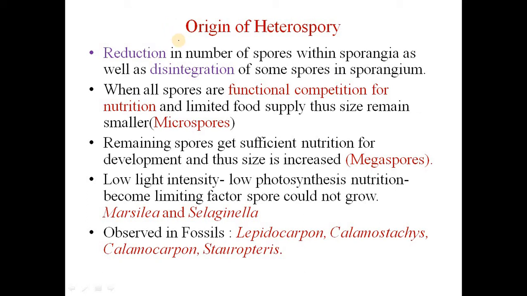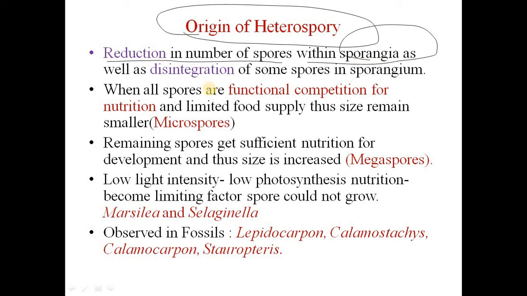Then how did this heterospory originate in pteridophytes? Either due to the reduction of the number of spores within the sporangia, or due to the disintegration of some spores in the sporangium. Why does this happen?